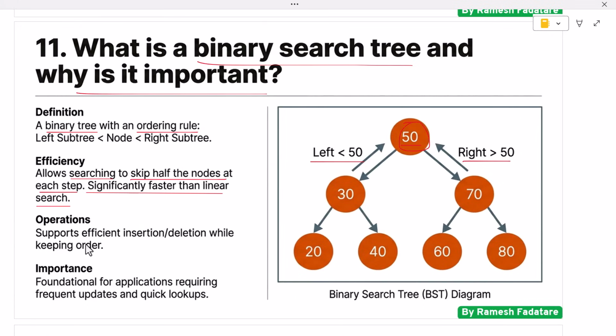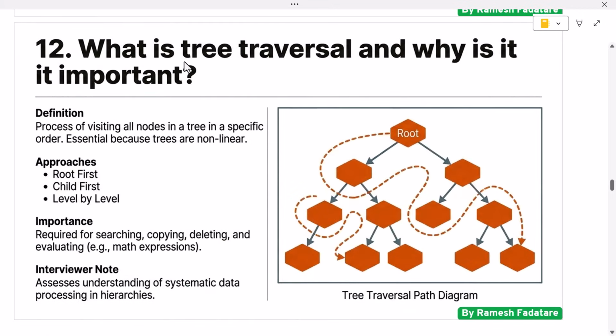Binary search trees support efficient insertion and deletion operations while maintaining sorted order. They are commonly used in applications that require frequent updates and quick lookups. This question tests whether a candidate understands how ordering rules in data structures lead to better performance and how binary search trees are used in real-world systems. Next, what is tree traversal and why is it important?